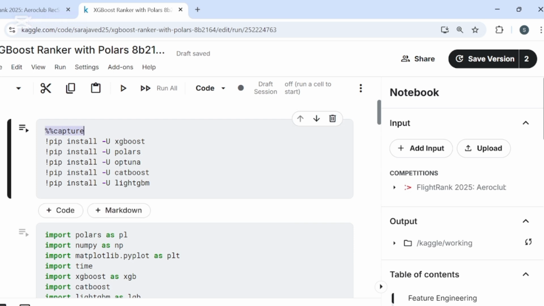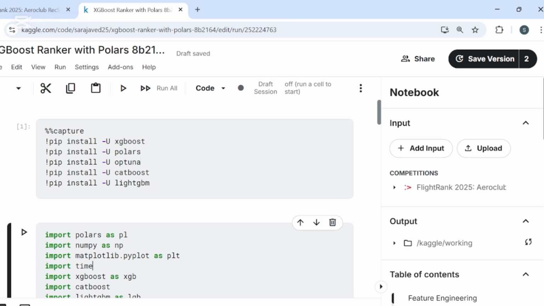We start by setting up our environment. The percent capture command at the top just hides the long installation output to keep the notebook clean. We are installing several key libraries: XGBoost and LightGBM for our models, Polars as a super fast way to handle our data, and Optuna for hyperparameter tuning.